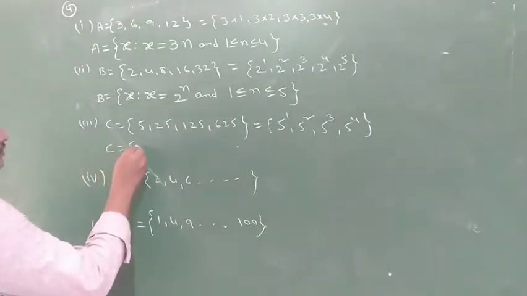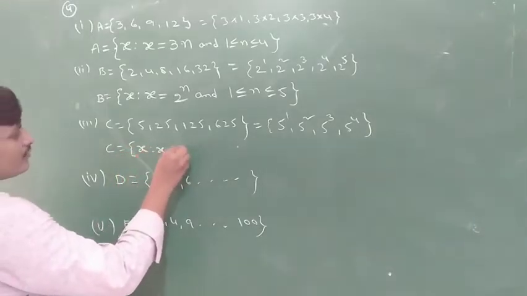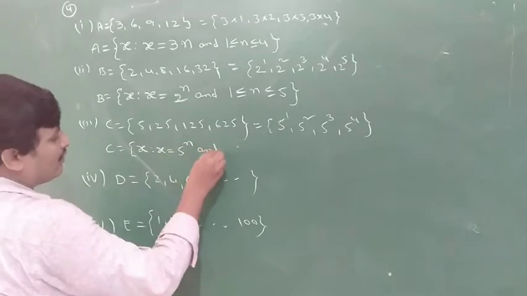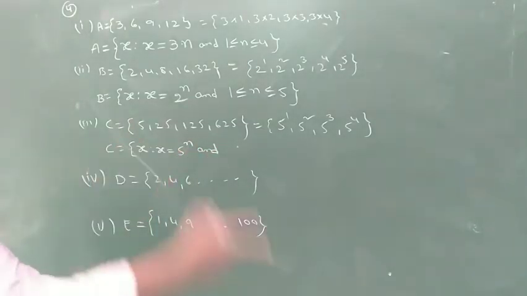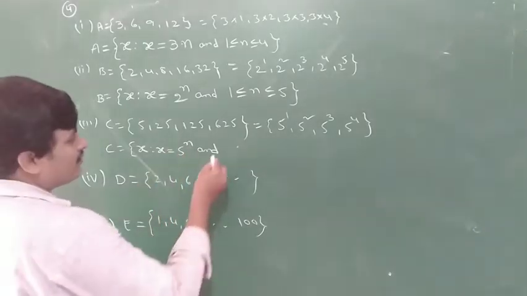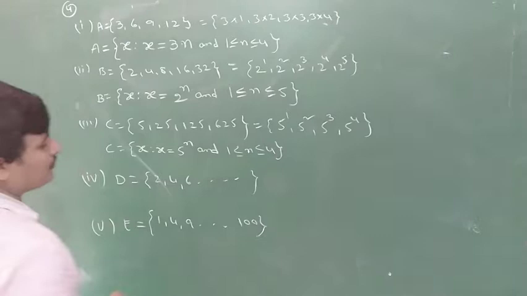C is equal to, what is the meaning? The set of all x such that x is equal to 5 power n. And what is n up to? What is starting and what is ending? That is clear: 1 less than or equal to n less than or equal to 4.